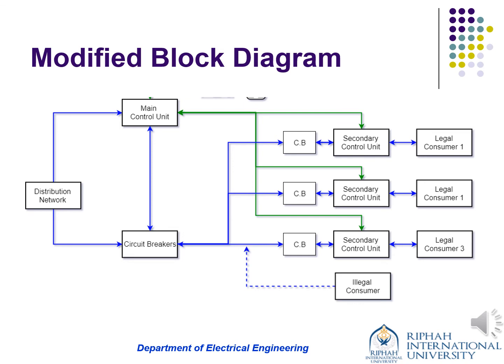We will send the distribution network to the circuit breaker. After calculating the values from the main control unit, we will send it to the circuit breaker and then to this control unit.